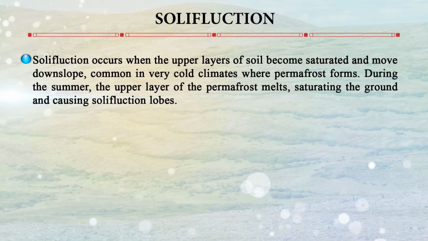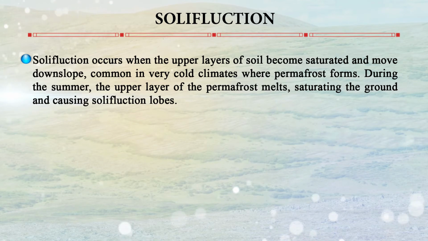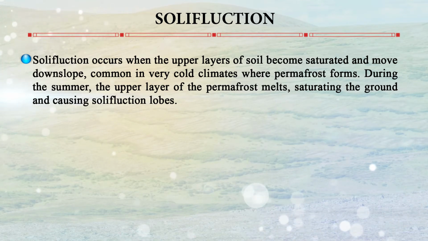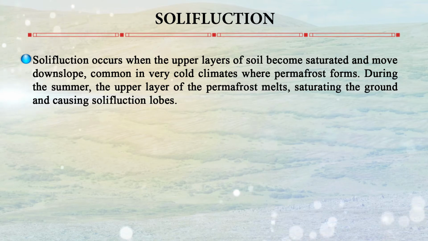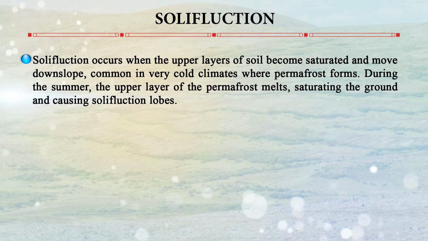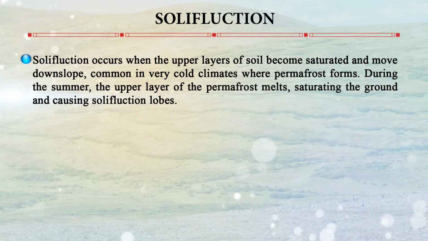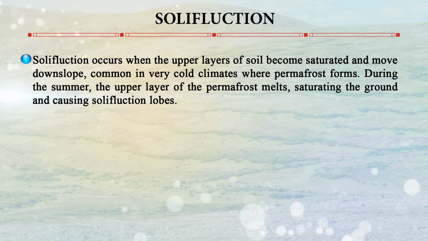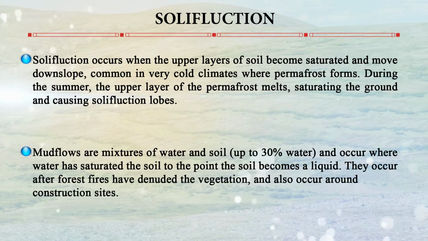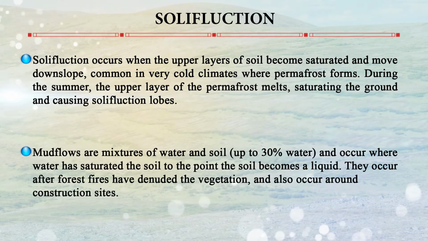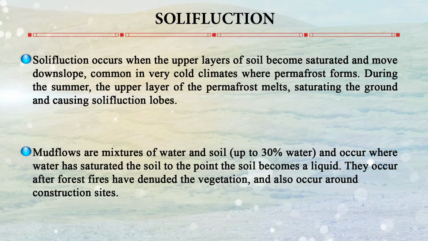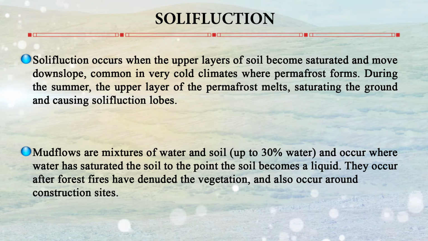Now, there is another term which is called solifluction. Solifluction occurs when the upper layers of the soil become saturated and move downslope, common in very cold climates where permafrost forms. During summer, the upper layers of the permafrost melt, saturating the ground, causing solifluction lobes. Mud flows are again flows, mixtures of water and soil up to 30% water, and occur where soil has become saturated to the point that it has become liquid. They occur after forest fires have denuded the vegetation and occur around construction sites.